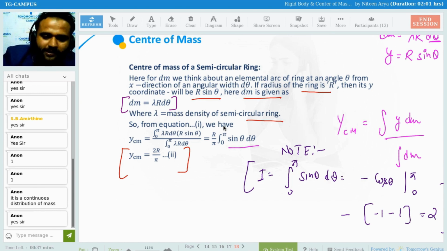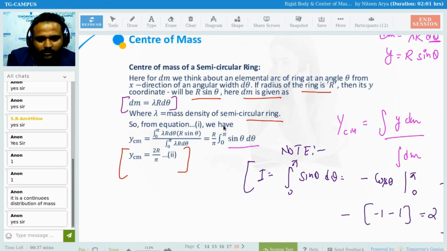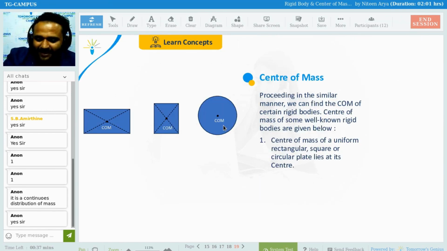Clear? Okay. In the same way, we can find the other things. That is quite obvious. I'm not going to derive these things. Proceeding in a similar manner, we can, wait. I wanted to put one more thing in this, but I can't find it now.